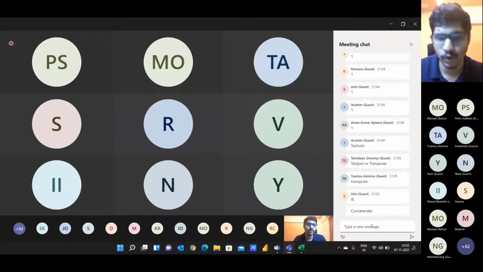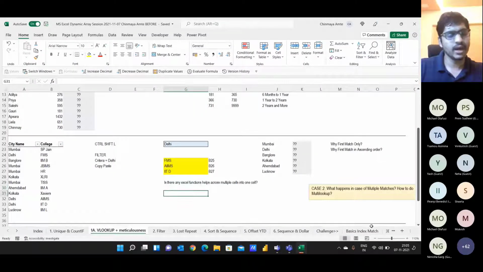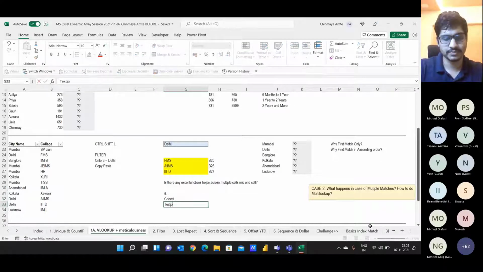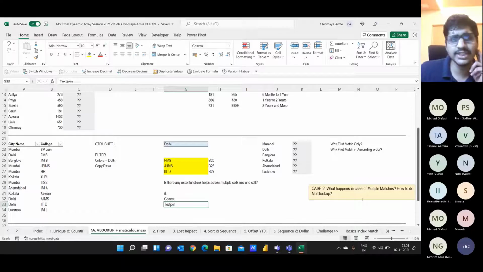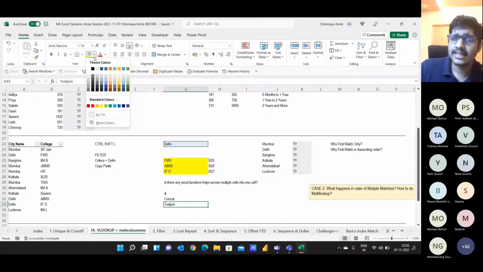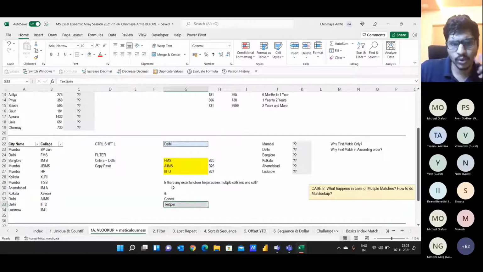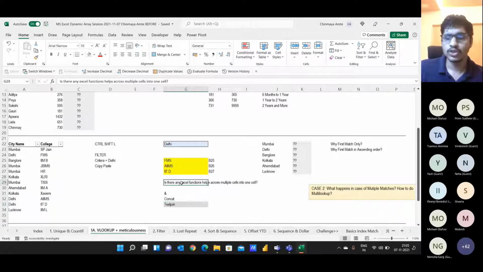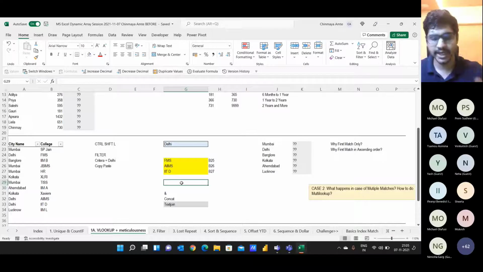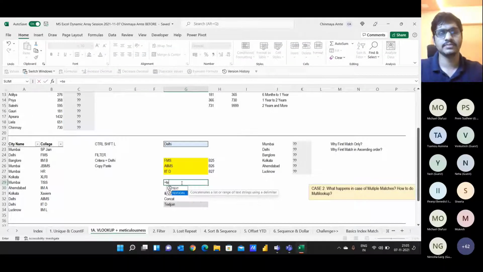Perfect, Shiv. So I was looking out for the concatenate function. These are the three text functions in Excel, concatenate and concat, and there is something called text join. Text join was released in 2016, I think, and it's one of the most powerful functions. These are older functions, so I would be using text join here. Just watch, I'm deleting this and using text join.